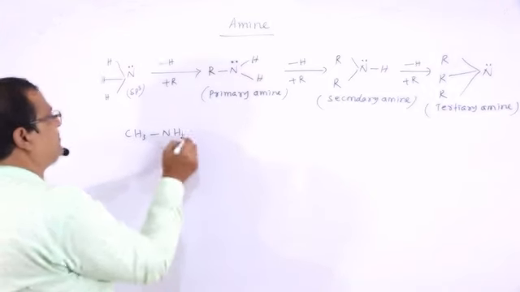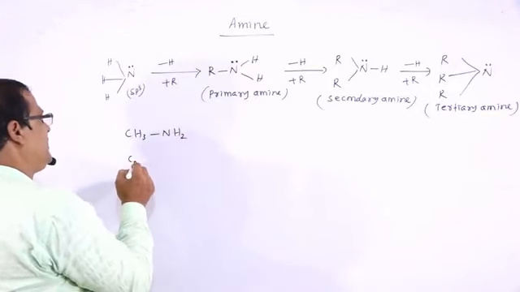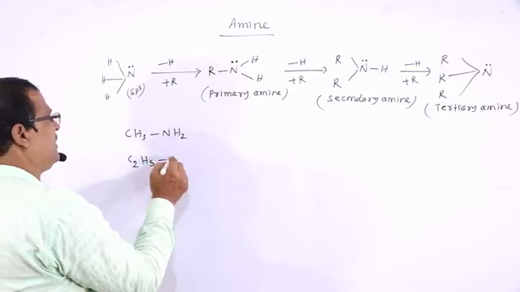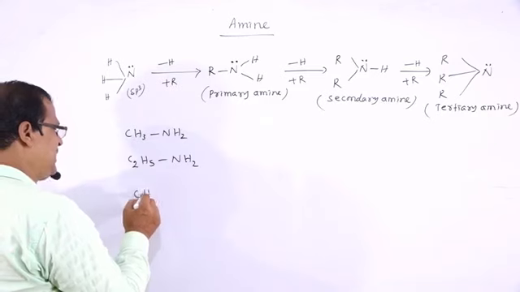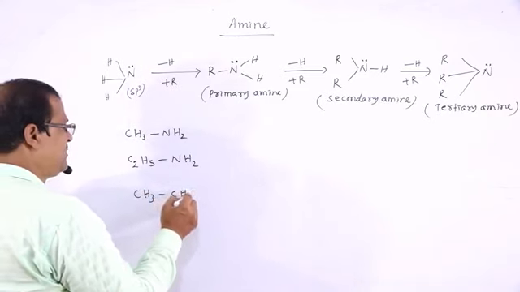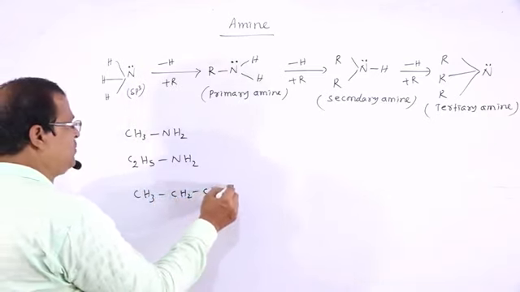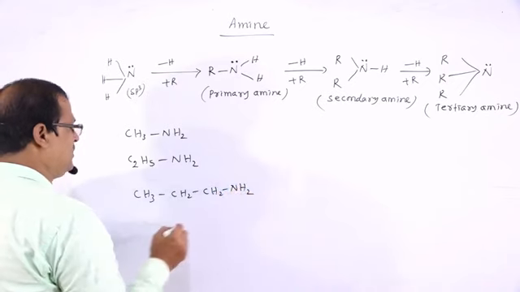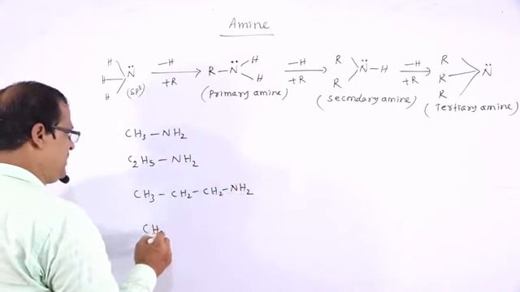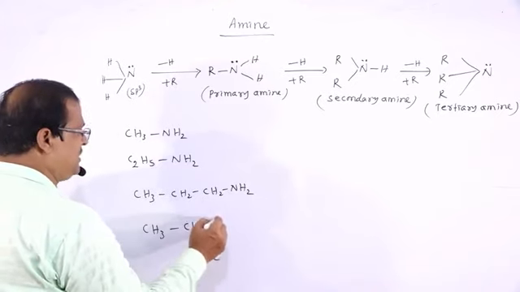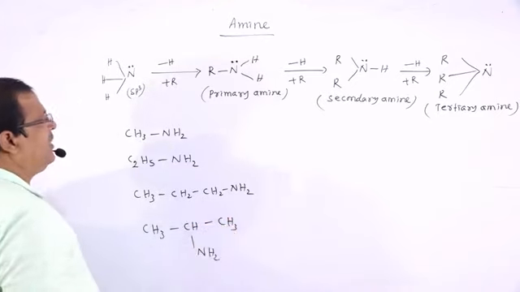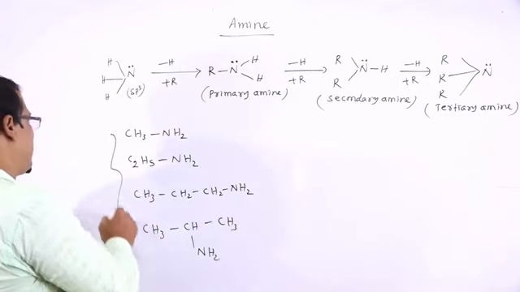For example, CH3NH2, C2H5NH2, or CH3-CH2-CH2-NH2, or CH3-CH(NH2)-CH3. All are examples of primary amines.